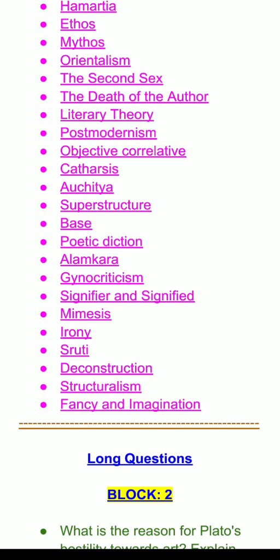Next is postmodernism. Postmodernism is the last block of this particular paper. This is also one of the most important and most crucial short notes. We need to write the definition of postmodernism, and we need to explain how postmodernism is different from modernism and what the features of postmodernism are.